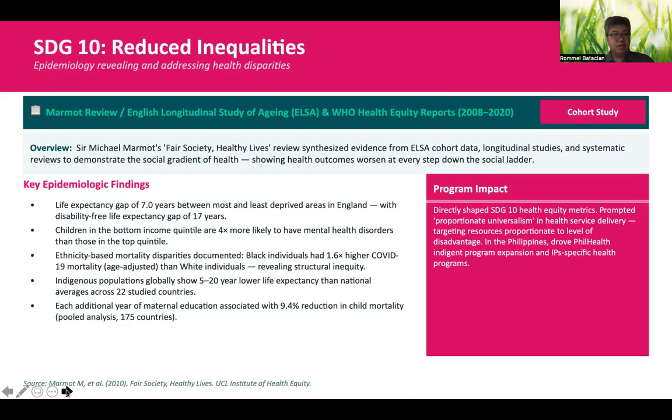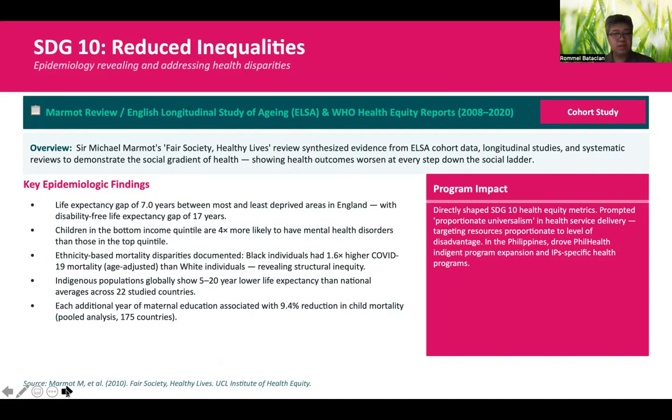Another sustainable development goal is to reduce inequalities. Not just economic, but there's also the health disparities, no? Which can also be measurable.